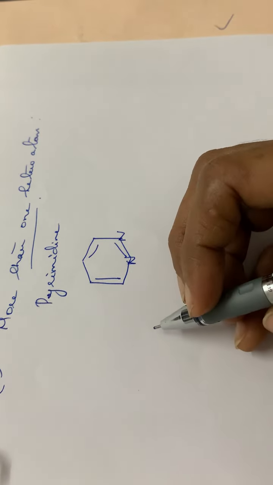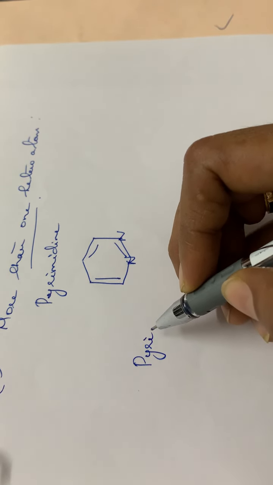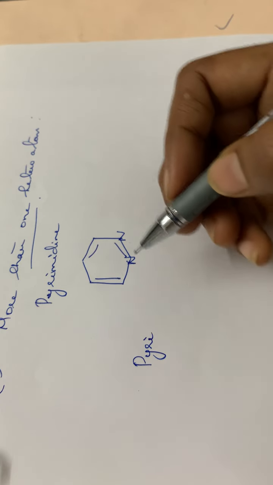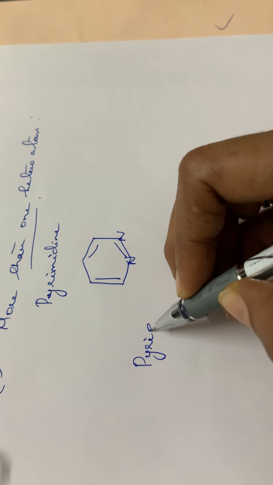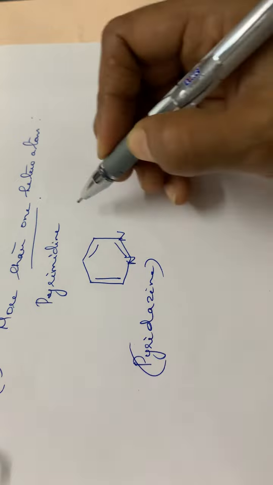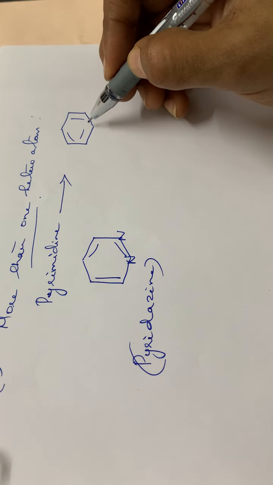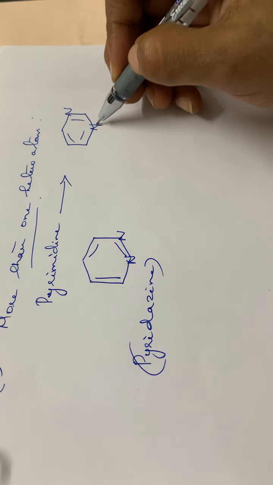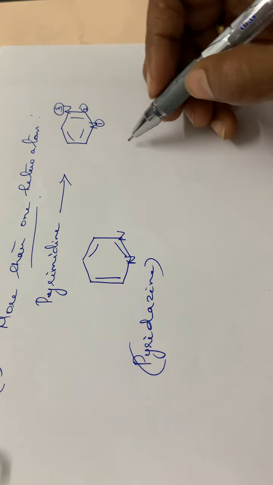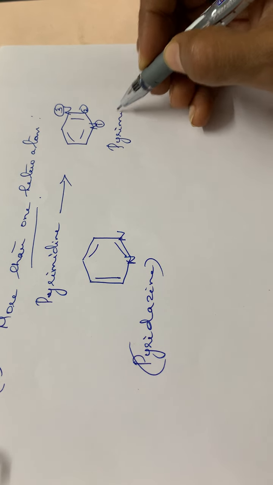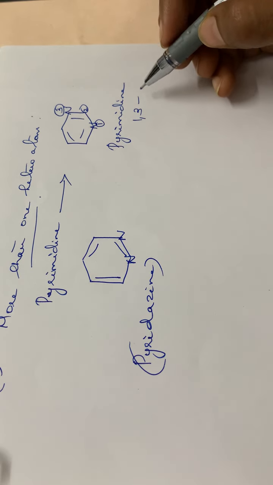Or it is called pyridazine. Sorry, this compound is pyridazine. And pyrimidine, the structure will be like this. Alternate single and double bonds, 2 nitrogen atoms at 1 and 3 positions. This is the first position, second position, third position. So this is pyrimidine, or it is 1,3-diazine. That is, at the first and third positions there will be nitrogen atoms.